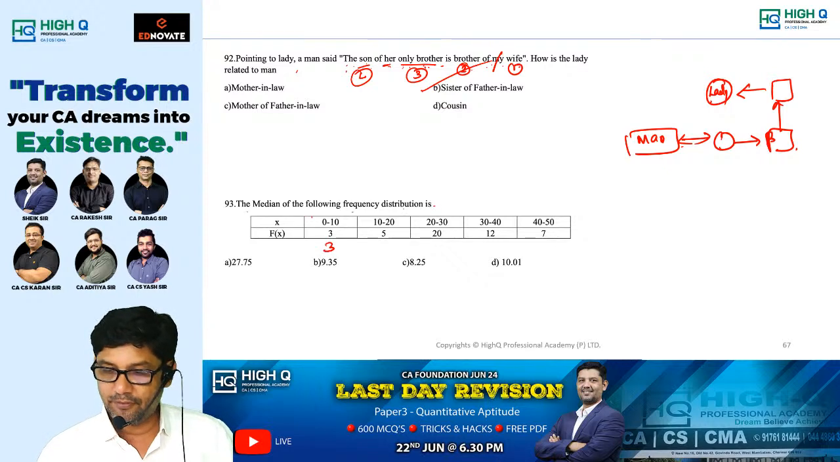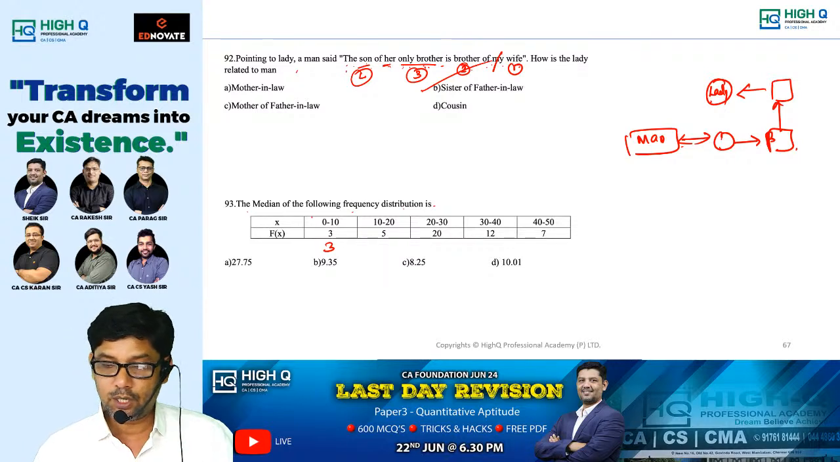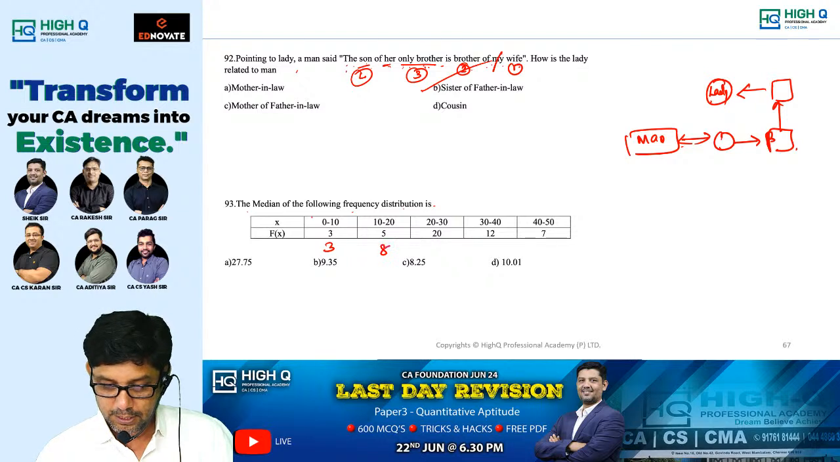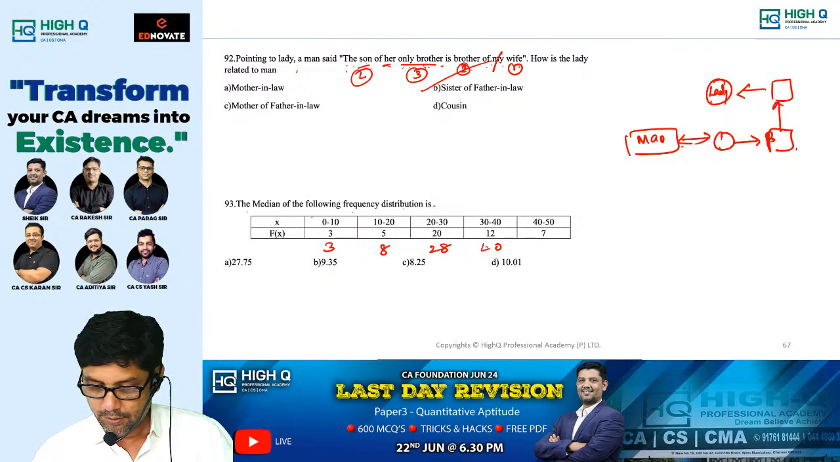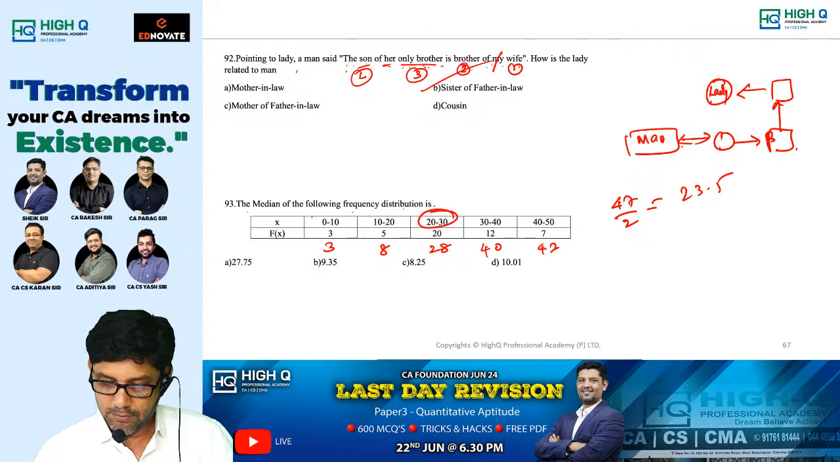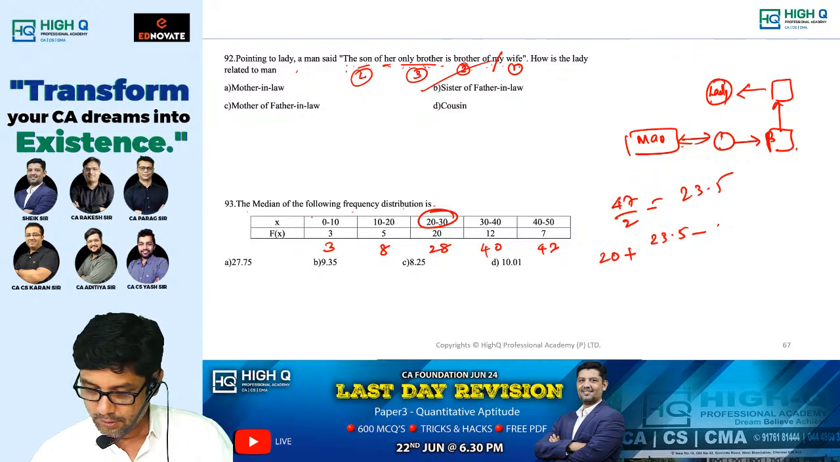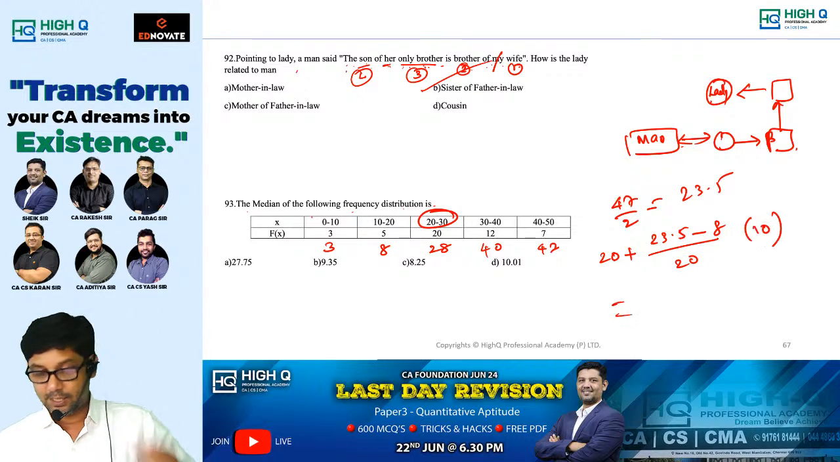Median means immediately you'll be finding cumulative frequency. If the question is wrong, ICA will give you bonus marks. 8, 28, 40, 47. So what is 47 by 2? 23.5. So this is my median class. So L1 plus N by 2 minus CF divided by F into L2 minus L1. Please give me the answer.